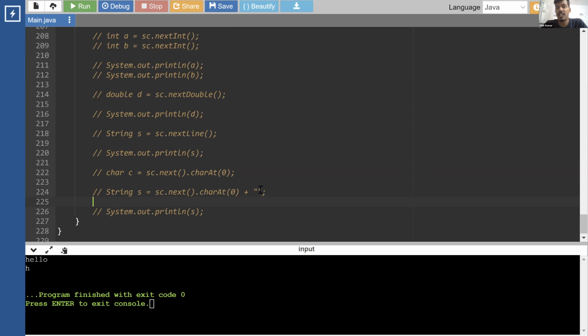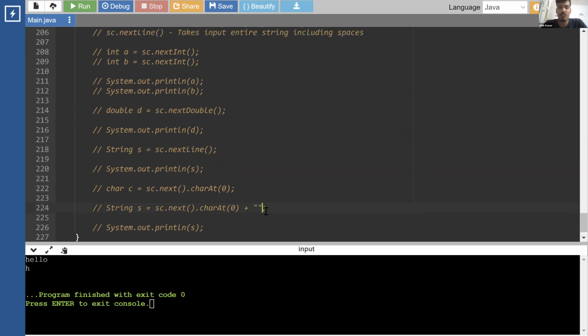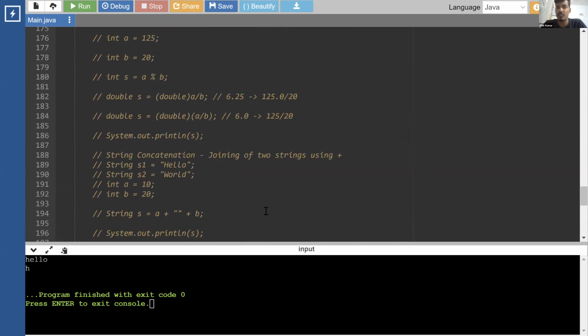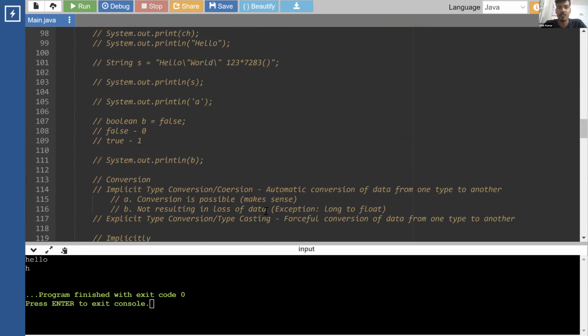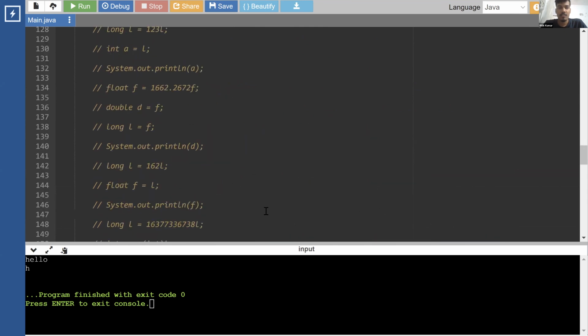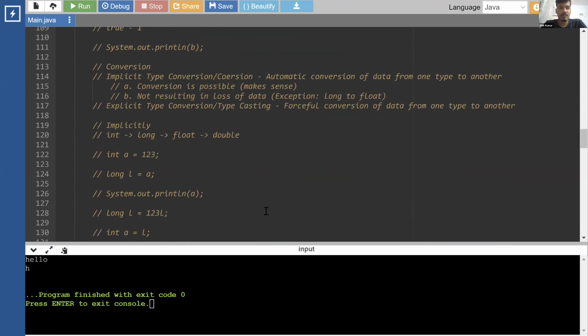Can we use that? No, that will still be a valid character, right? So character addition will not convert it into a string. Only string addition will convert it into a string. Okay, got it?